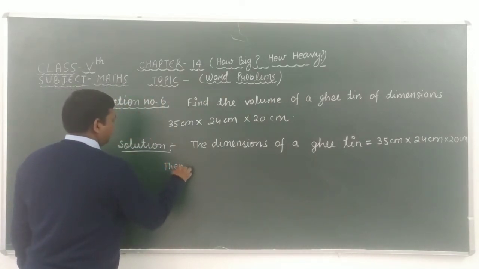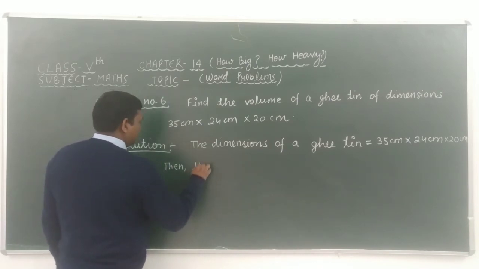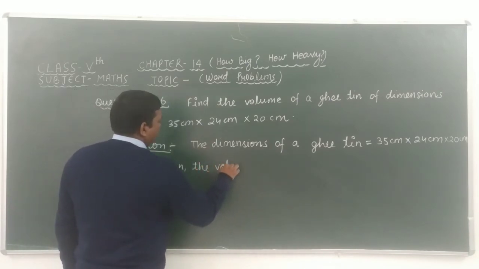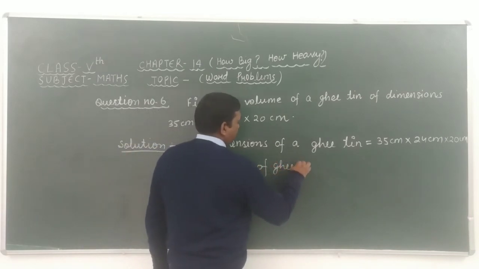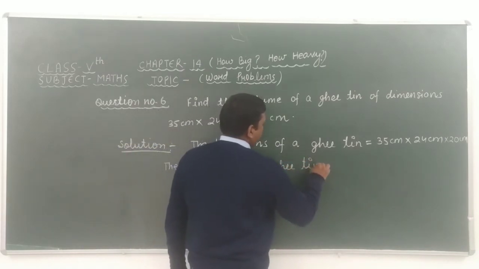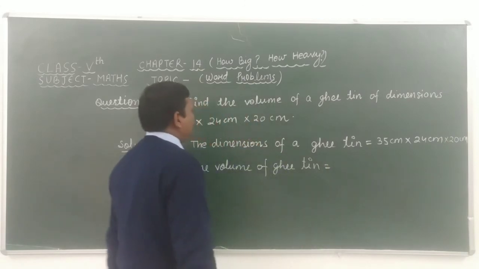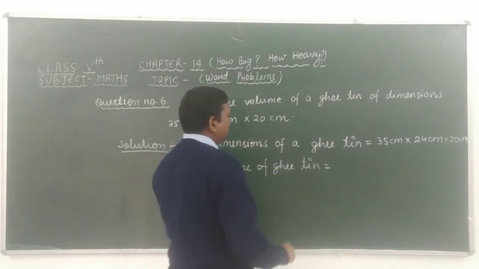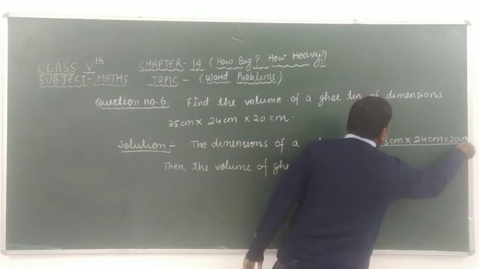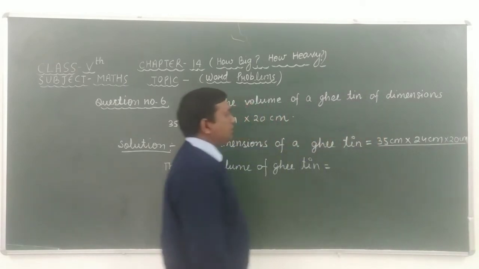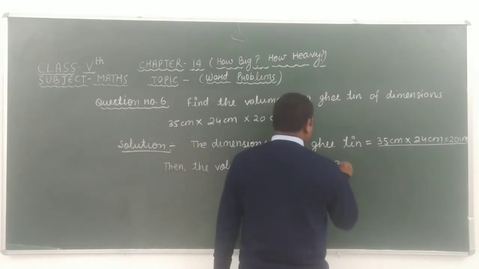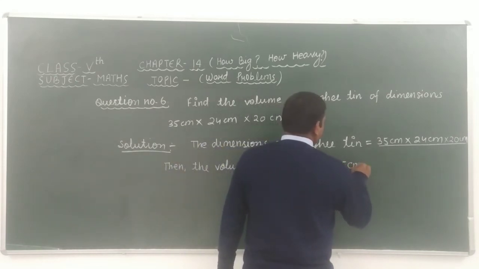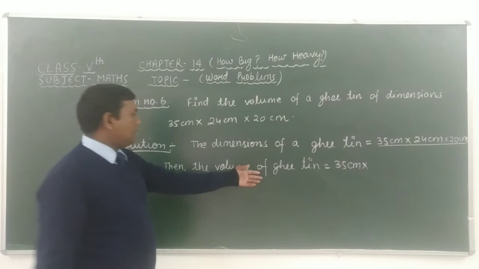Then the volume of the ghee tin is equal to, students, if we take 35 centimeter into 24 centimeter into 20 centimeter, then we get the volume of the ghee tin.